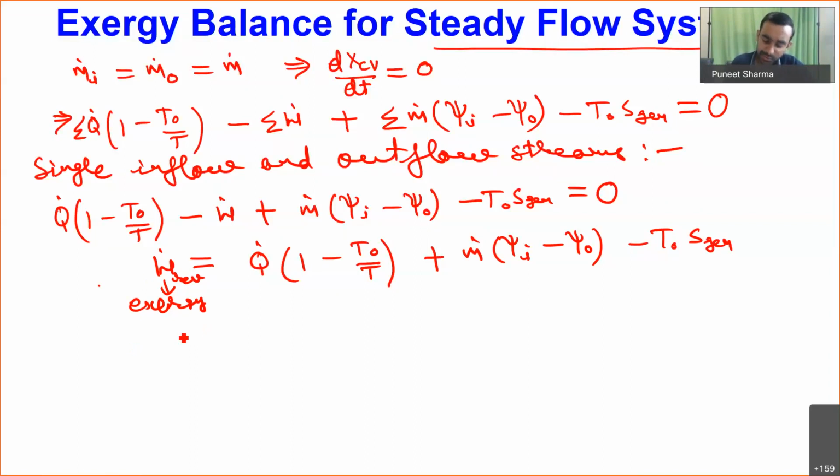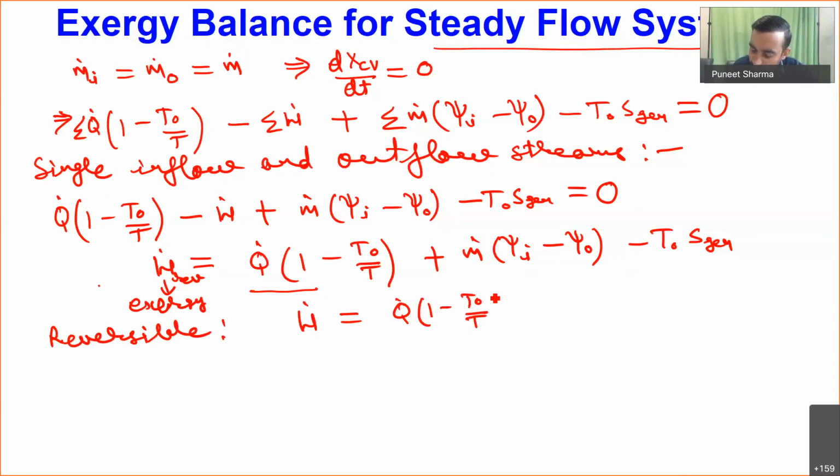For example, you may have any device. If you have a turbine with heat interaction and an irreversible process, this will be the generalized equation to estimate the exergy associated with the turbine. Now if we put some restriction, for a reversible case I will find w dot equal to q dot times (1 minus T naught by T) plus m dot into (psi i minus psi o).